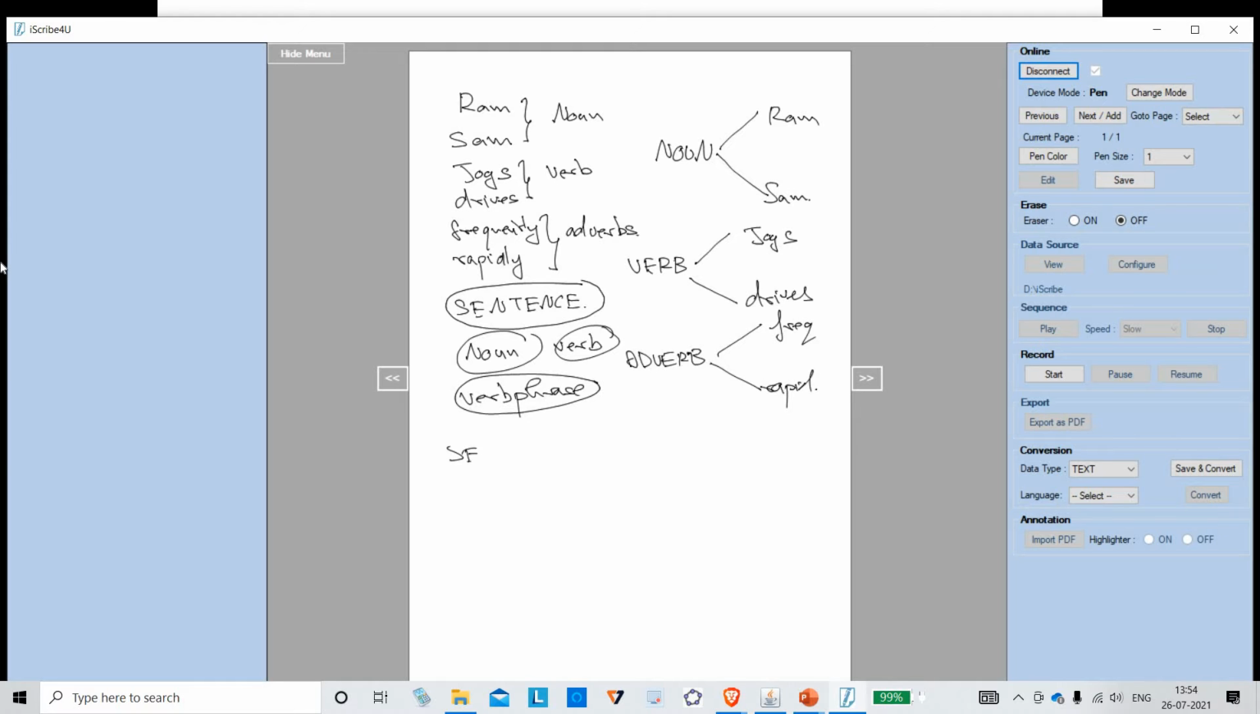So, if sentence is the beginning menu, there are two menus. One is, now it should be in this order, noun menu and verb phrase menu. I am giving some name to it, that's all. Verb phrase menu. Two menus are coming.